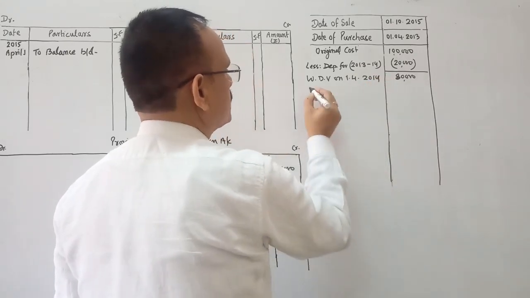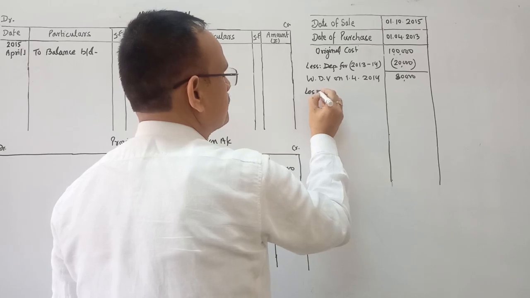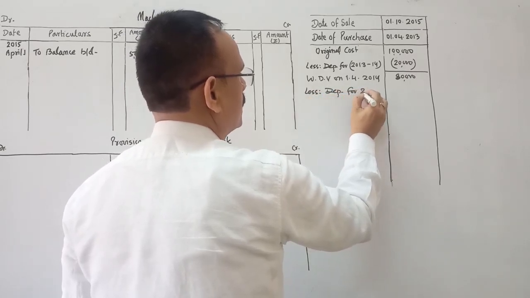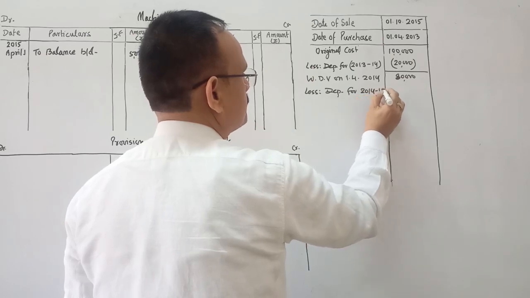Well, now come to the next financial year. Less: depreciation for 2014-15. Next financial year is what?